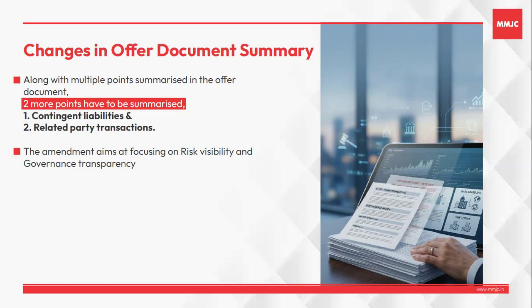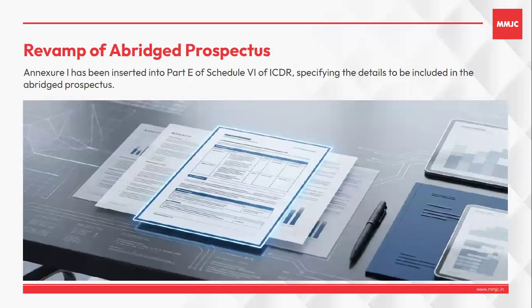So the next point is about the format of the abridged prospectus. The format of the abridged prospectus was prescribed under Part E of Schedule 6 of the ICDR Regulations. This format has now been amended, and a new Annexure A has been inserted to this part, and there are a number of points given which have to be included in the abridged prospectus. So that is very brief information about the amendment which has come in the ICDR Regulations.